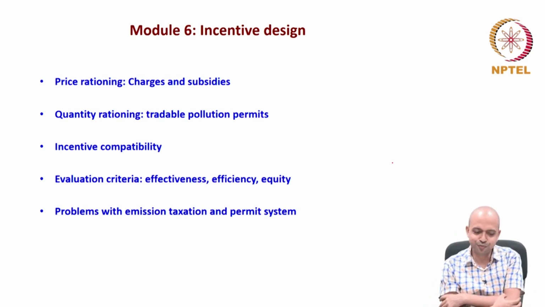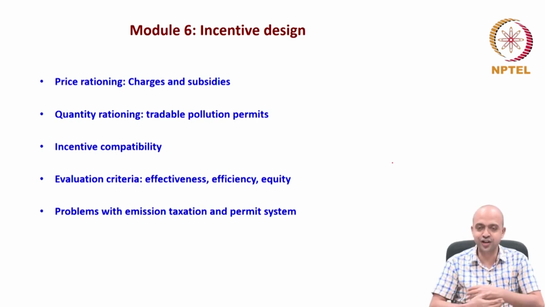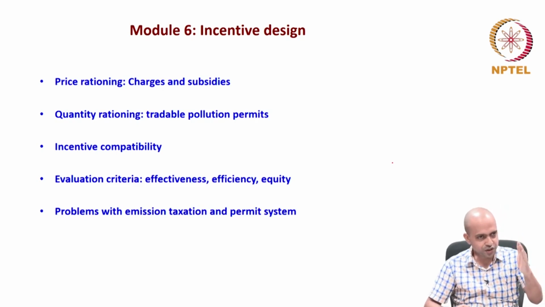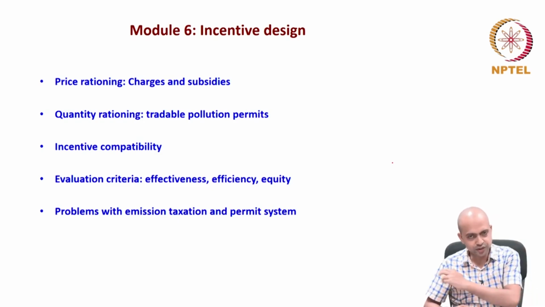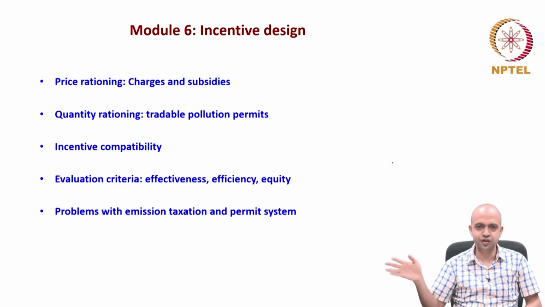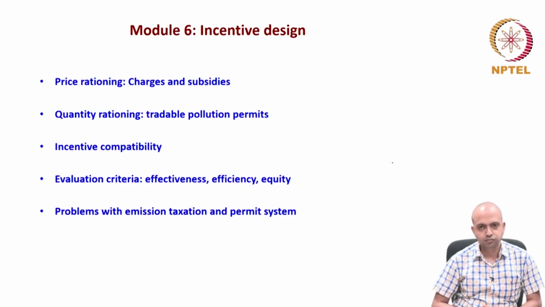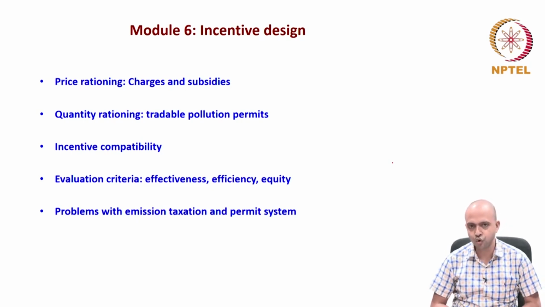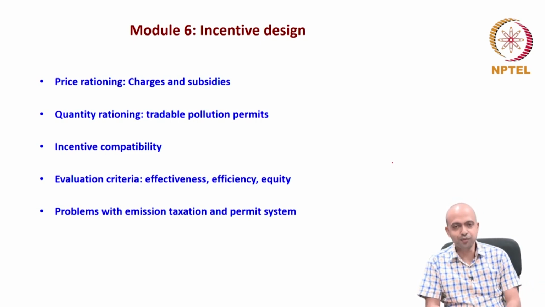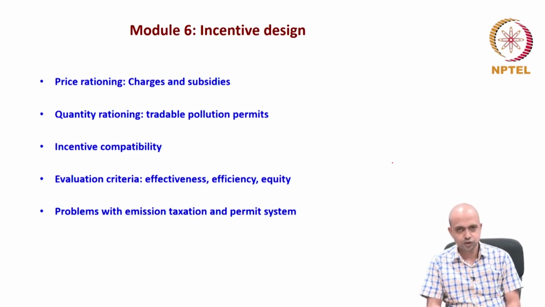Once we discuss incentive compatibility, then we'll discuss the evaluation criteria of these two mechanisms. We have discussed price rationing and quantity rationing, emission tax vis-a-vis tradable pollution permit. But before implementing the tax, subsidies or tradable pollution permit, we need to discuss their effectiveness. How effective would these be, how efficient are they, and how equitable are they?